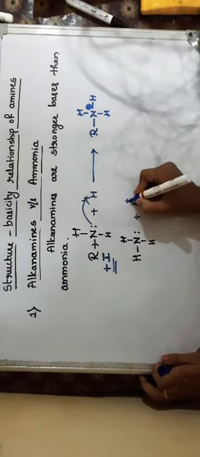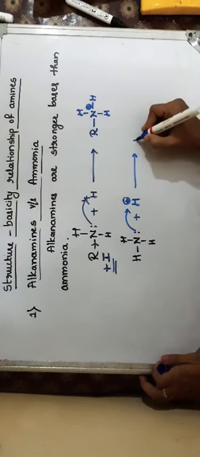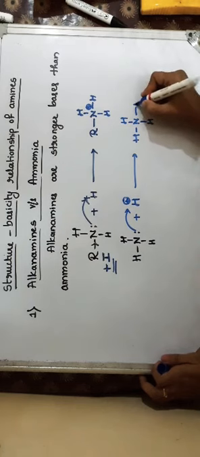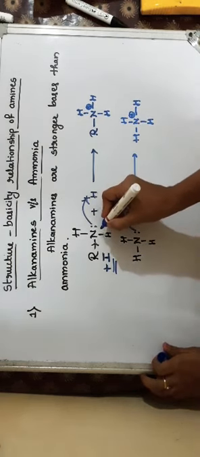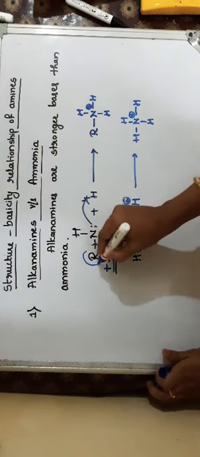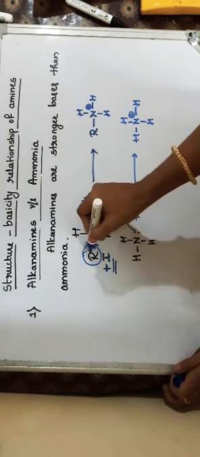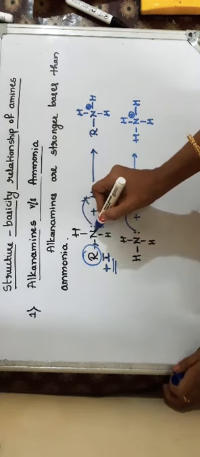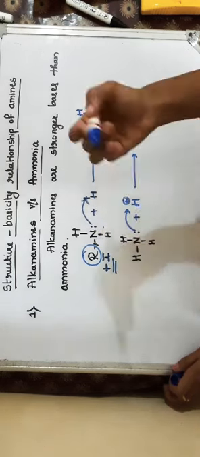Here also ammonia can easily accept a proton to form the ammonium cation, but the availability of the lone pair of electrons is increased in the case of alkanamine because of the presence of the alkyl group. As it shows plus I effect, as it is electron releasing in nature, it pushes its electrons towards nitrogen. Because of this, the electron density on the nitrogen atom increases.